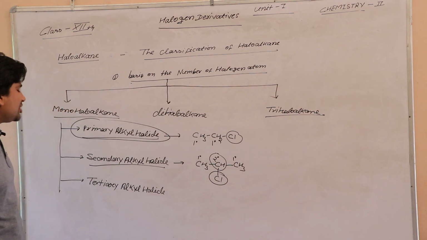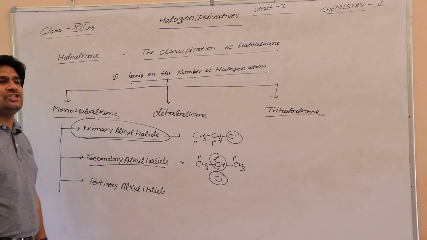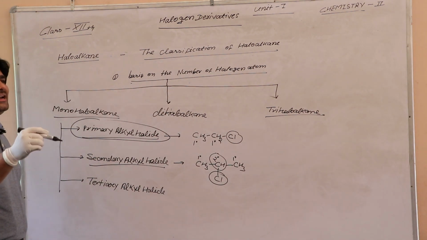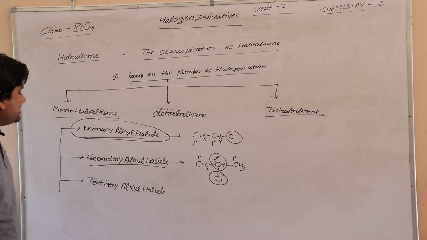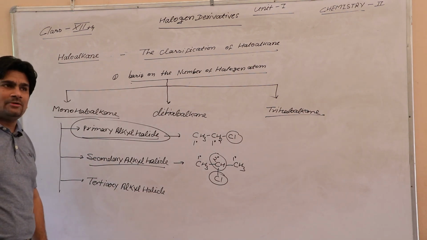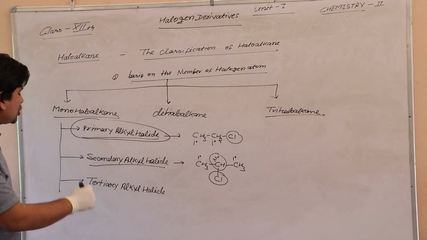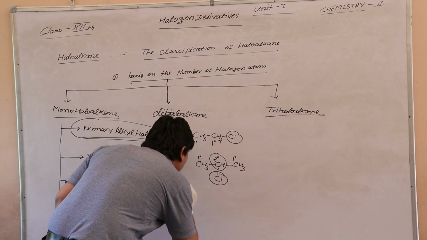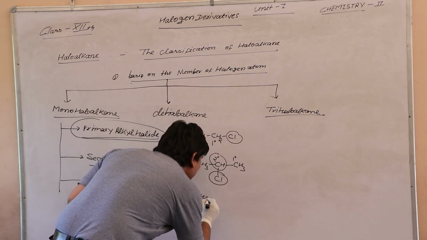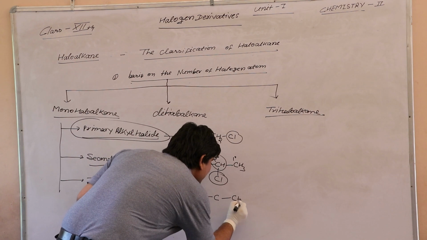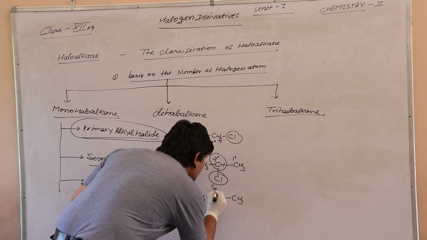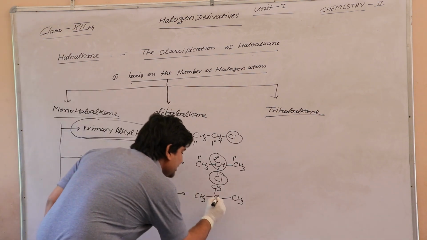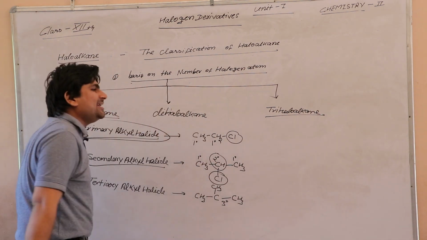Next is tertiary alkyl halide. What is tertiary alkyl halide? In these halides, the halogen atom is attached with the tertiary carbon atom. The obtained compound is called tertiary alkyl halide. Let's see the example: CH3, then C, then CH3, attached with 3 carbon atoms. So this carbon is called a 3 degree carbon atom.